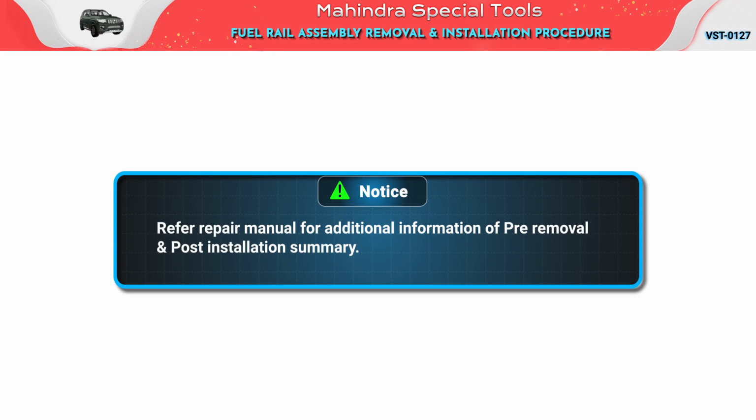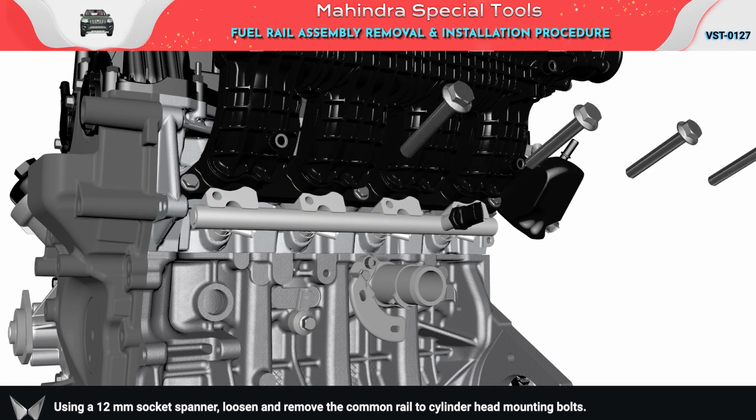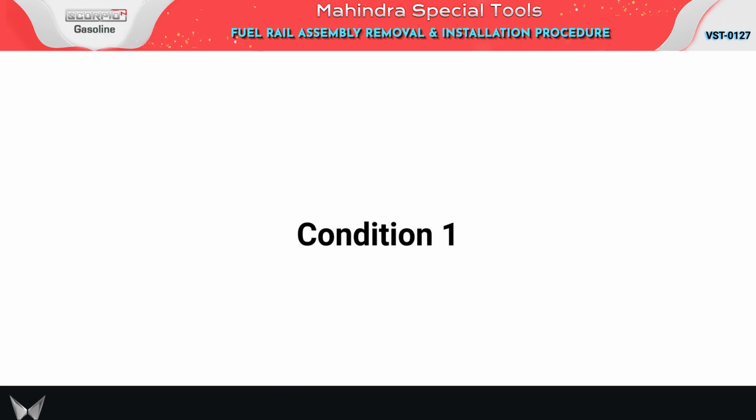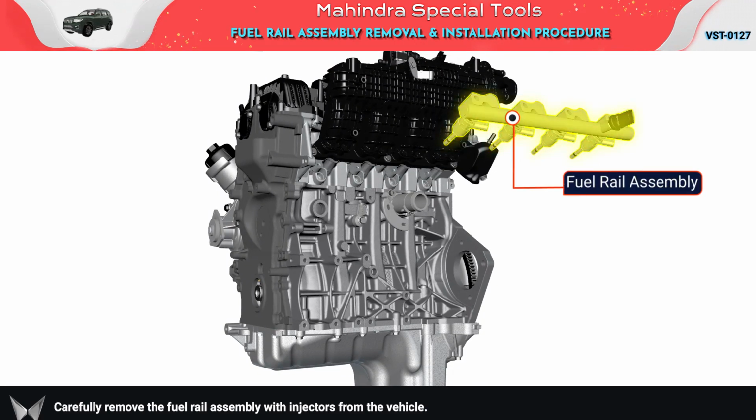Notice: using a 12 mm socket spanner, loosen and remove the common rail to cylinder head mounting bolts. Carefully remove the fuel rail assembly with injectors from the vehicle.